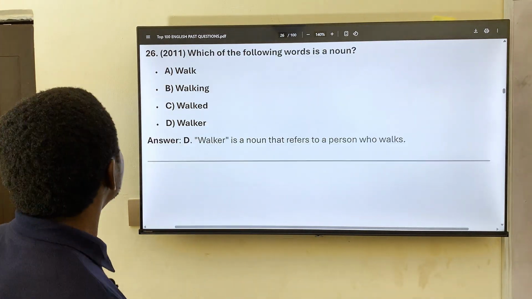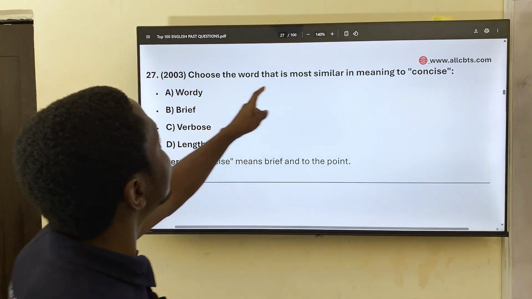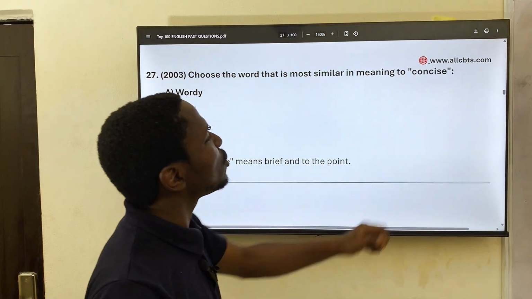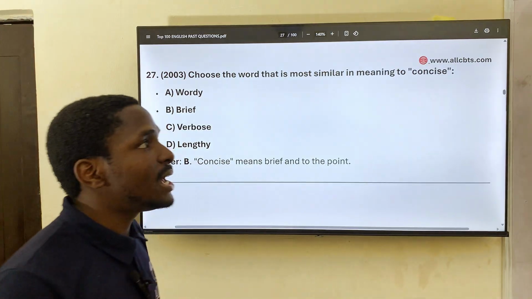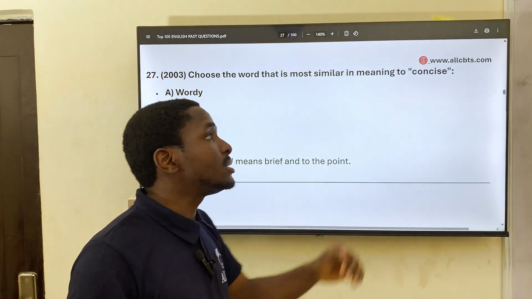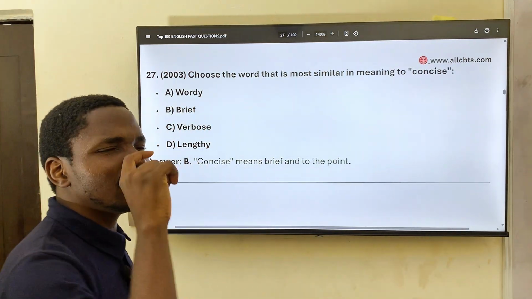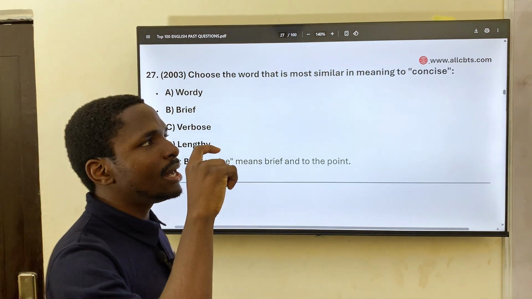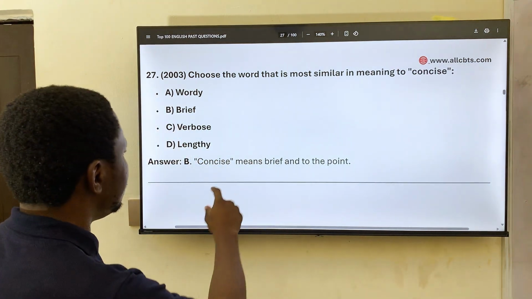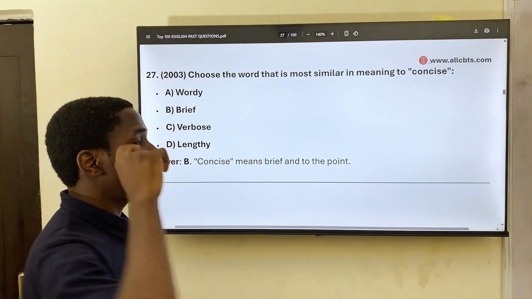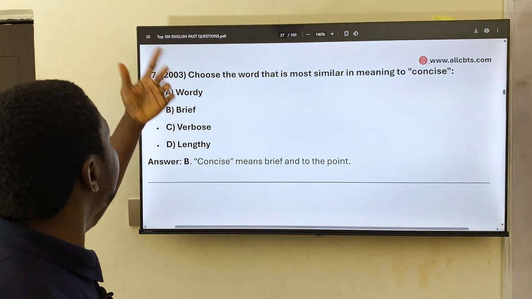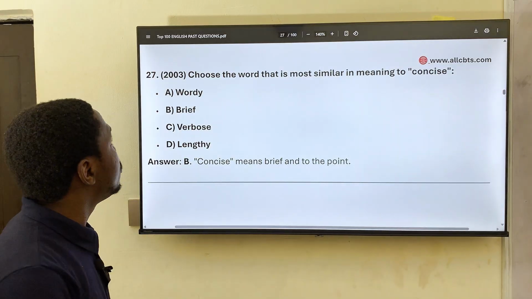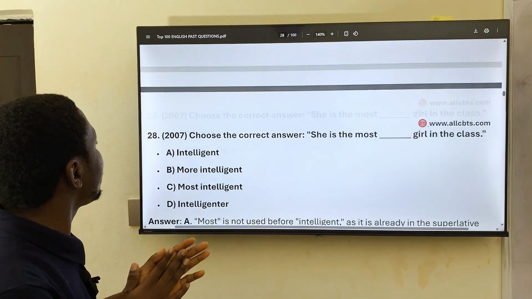All right. 27. Choose the word that is most similar in meaning to concise. We are looking for the synonym of concise. We saw this question yesterday. Let's see what it means. It says brief, to the point. So concise means brief. Now we go on to 28.